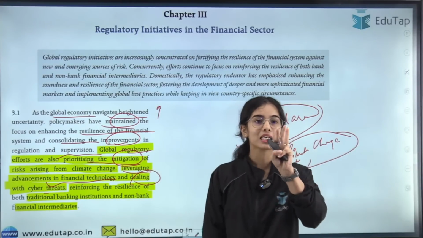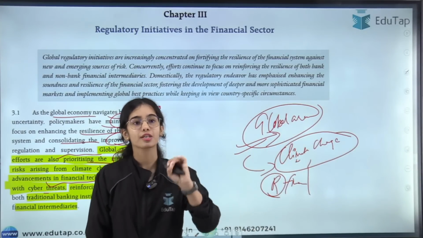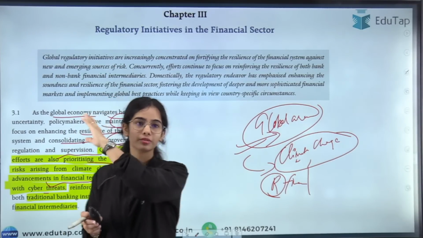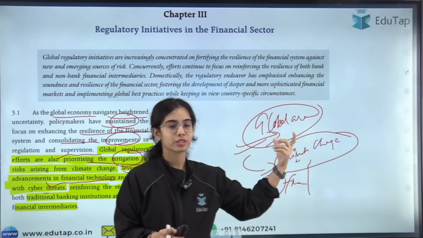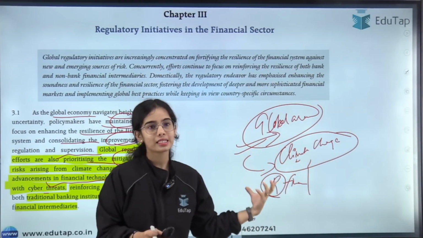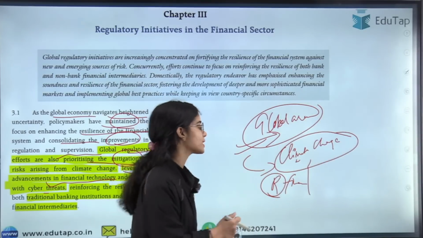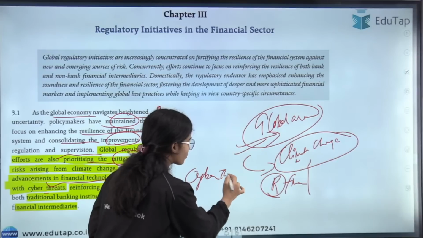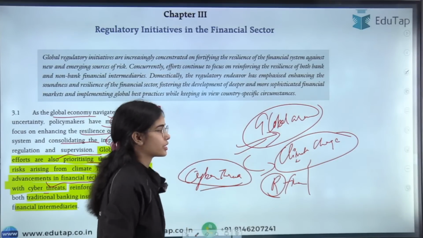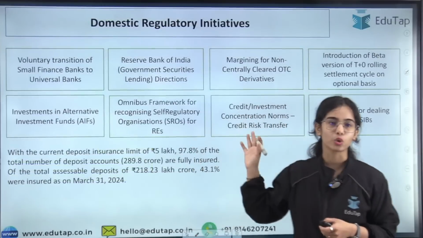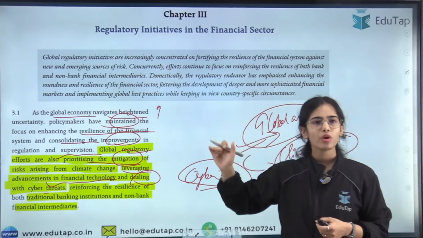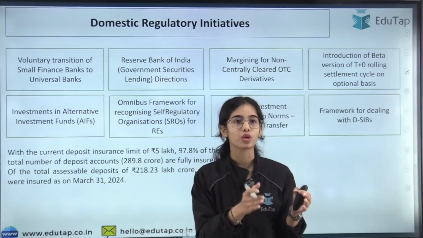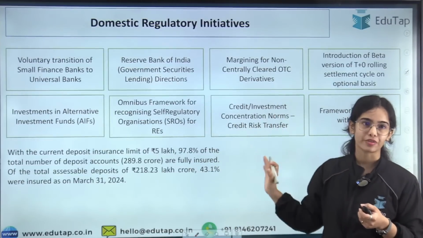So there are 3 key areas that have been discussed in regard to the global regulatory initiatives. The global authorities are focusing on the risk coming from climate change, the resilience of the financial system, as well as on reducing cyber threats. So these are the focus areas at the global level. But see, there are many regulatory initiatives at the global level, but we have to focus more on the domestic regulatory initiatives.